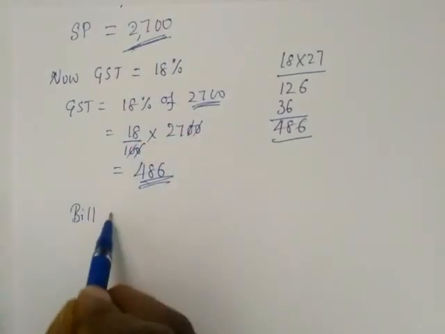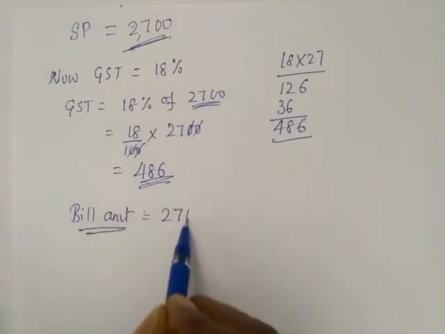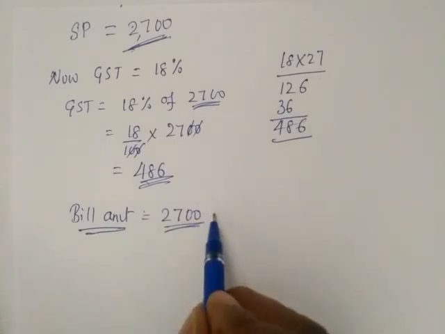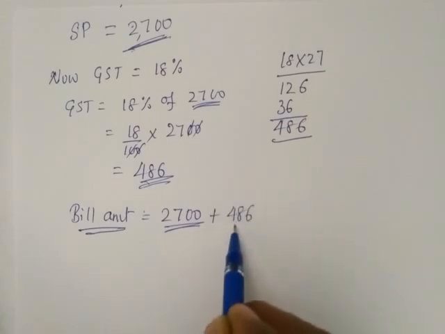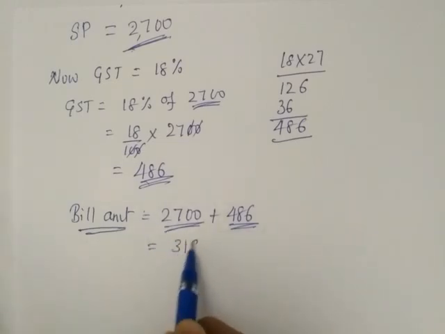So finally, the bill amount. What is the bill amount? We are buying the shoes for 2,700, right? After the 300 rupees discount, this is the shoes rate after the discount, plus this 486 rupees. We are not paying it to the government directly, actually we are paying it to the shopkeeper. The shopkeeper in turn pays it to the government. So 486 rupees will be collected by the government. Both are added, 3,186.